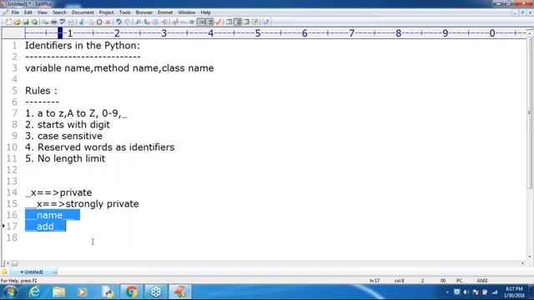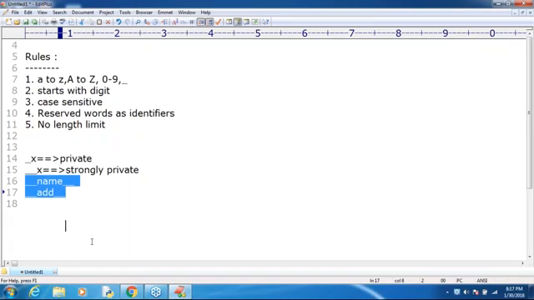Any explanation required? Are you getting it? These are things you should be aware of, this terminology. What various identifiers are there? Next, what is underscore x underscore x? That is just our own. It is by default considered as single underscore or double underscore.